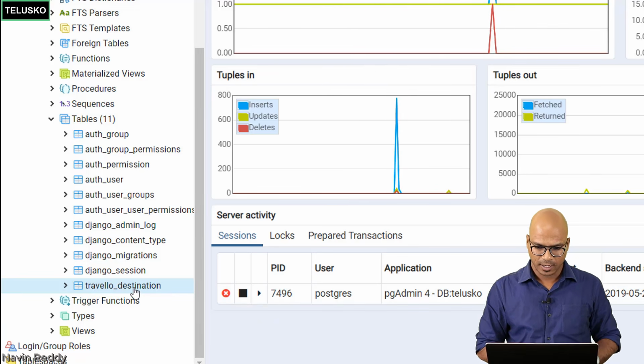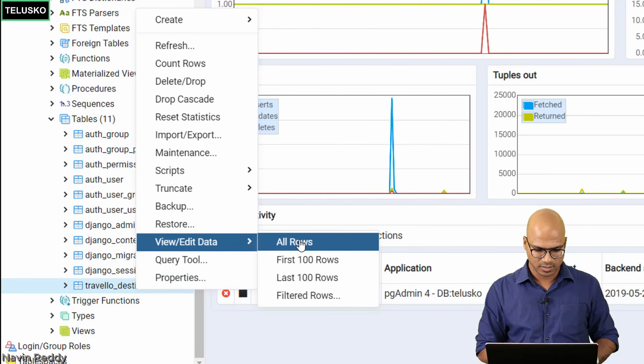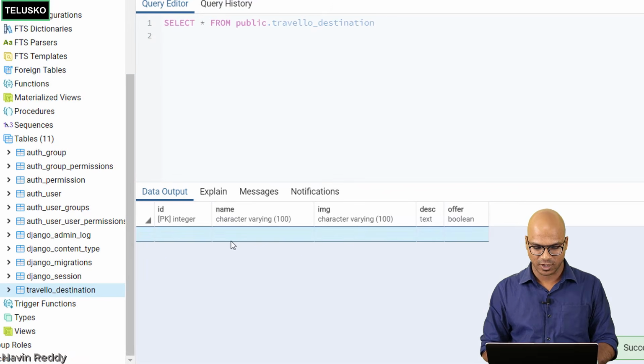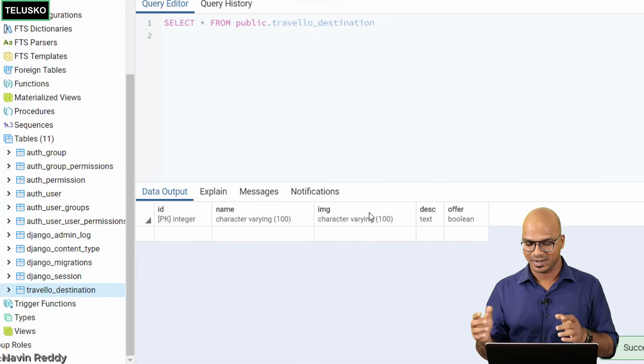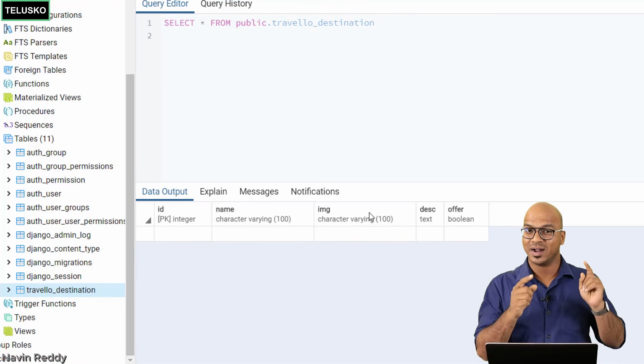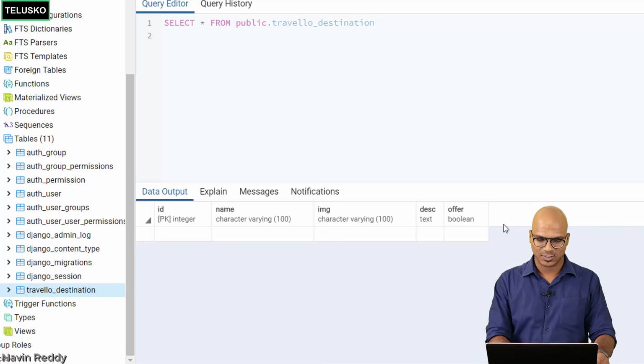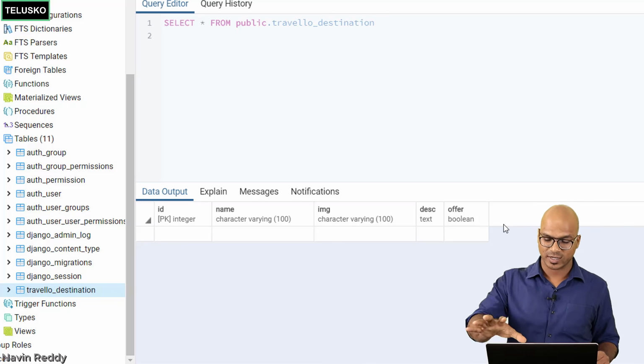Okay, we got a table. But if I want to show the data here, so if I say all rows, this is empty because we have not entered data as of now, but can you see that we got a structure? Now you got a table from a class. That's the magic of ORM, right? So this makes sense. You got the setup and everything is working as of now.